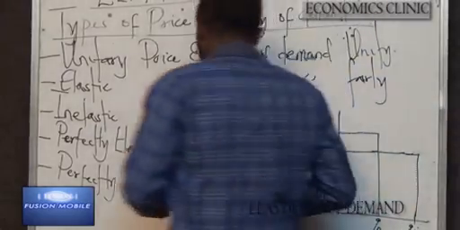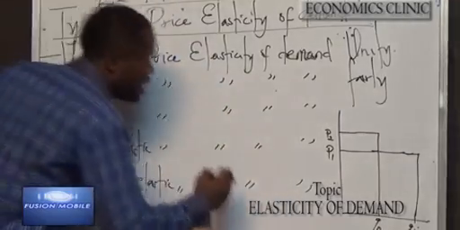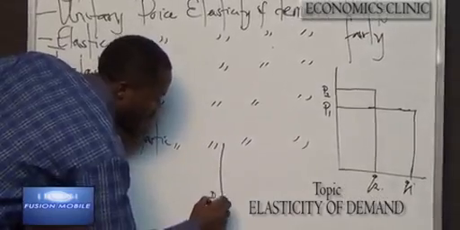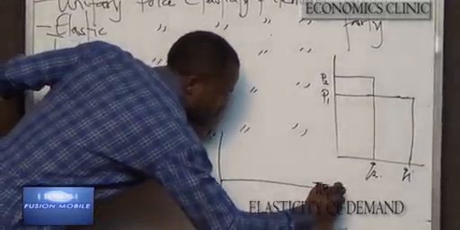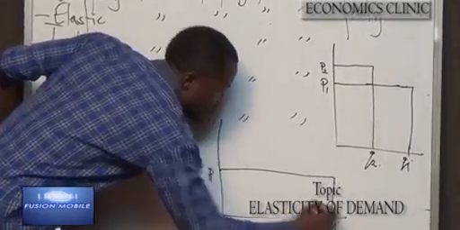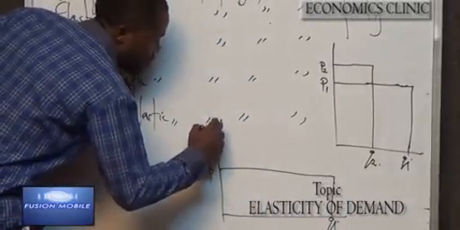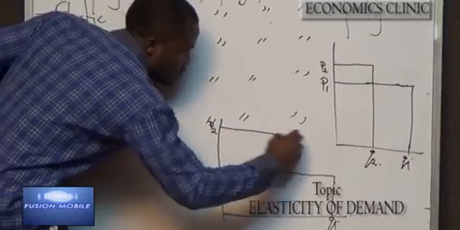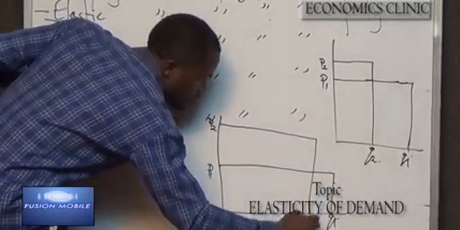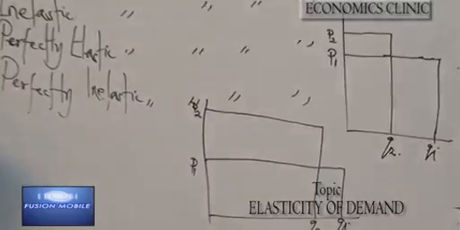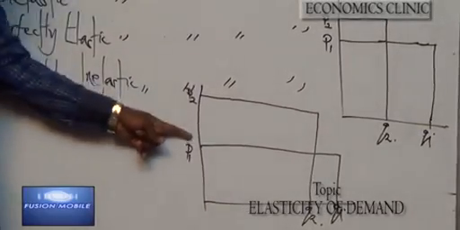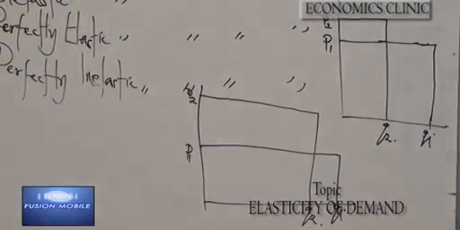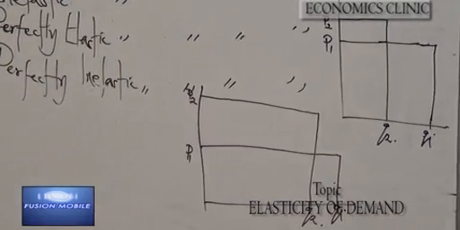This can also be explained using a graph where a percentage change, price 1, leads to Q1, where price 2 leads to Q2. From here we can see that a greater percentage change in price leads to little percentage change in quantity.